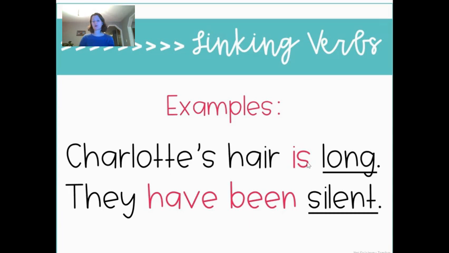So the linking verb is the is. Charlotte's hair, that's the subject of the sentence, and long is the adjective. So if you just said Charlotte's hair long, you're missing that linking verb that connects Charlotte's hair and then the adjective that it's long. Charlotte's hair is long. We could also have a linking verb, Charlotte's hair was long. Okay? So the linking verb is the little word joining, connecting those two ideas.